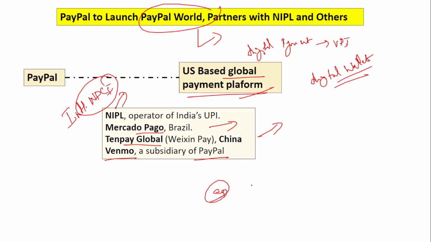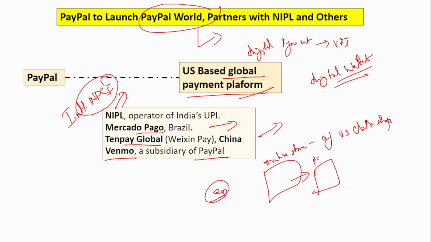Say suppose there is a person in India who is browsing the online store of a US cloth shop. He has purchased a cloth and he wants to make a payment. So he goes to the payment page.